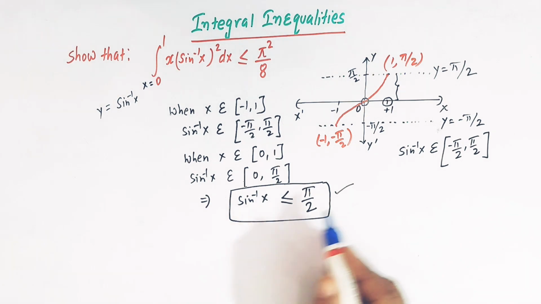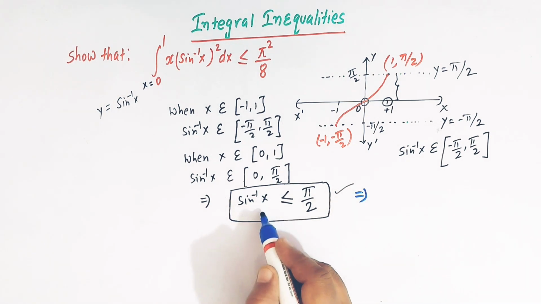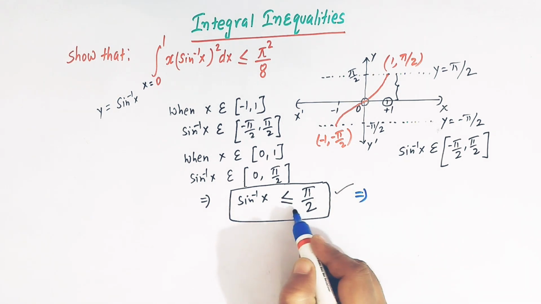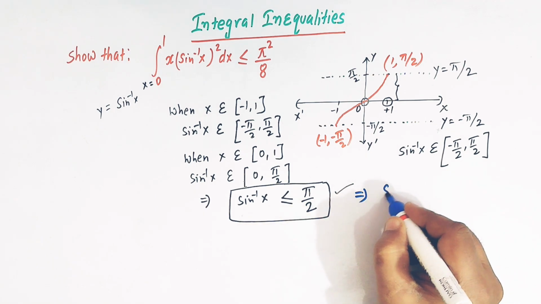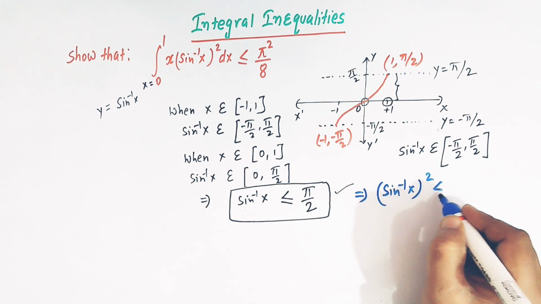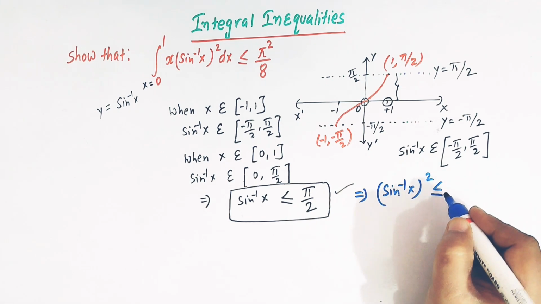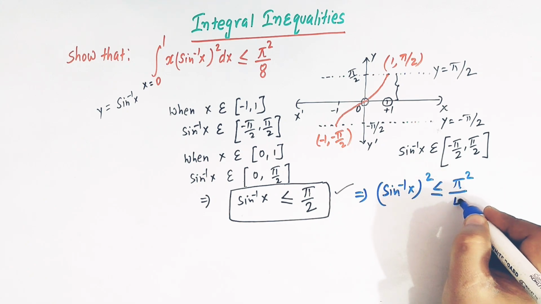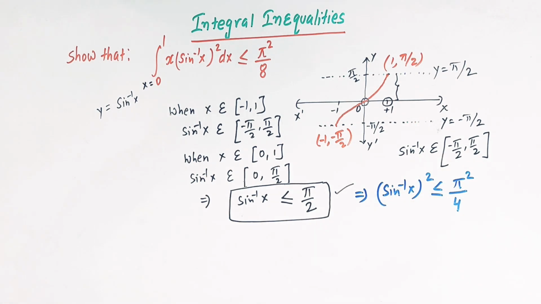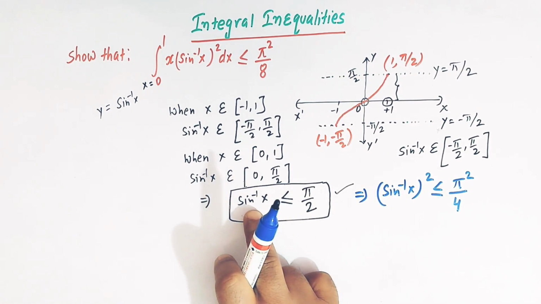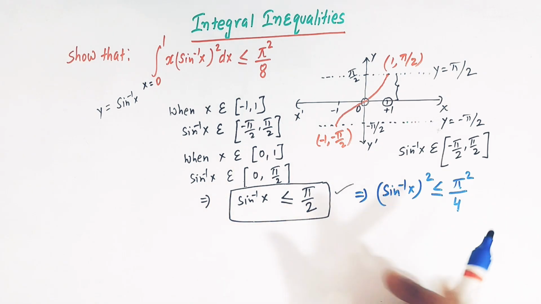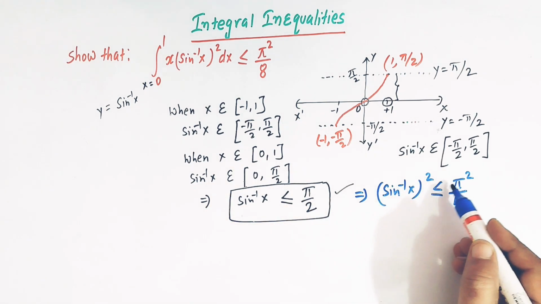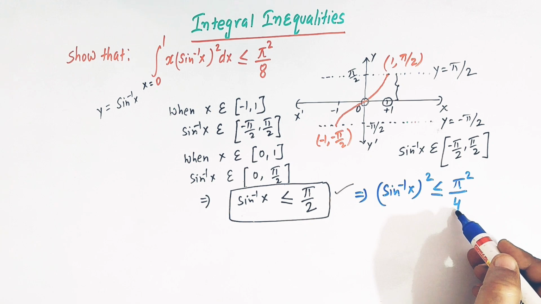Now when sine inverse x is less than or equal to pi by 2, then the square of sine inverse x should also be less than or equal to pi square over 4. In other words, if we square both sides, we get sine inverse x square is less than or equal to pi square over 4.